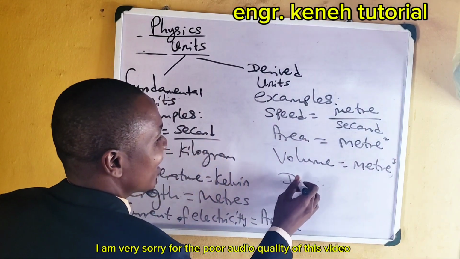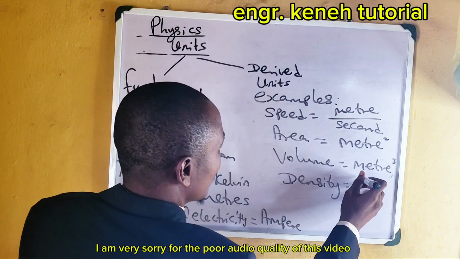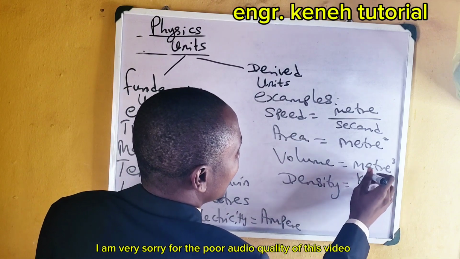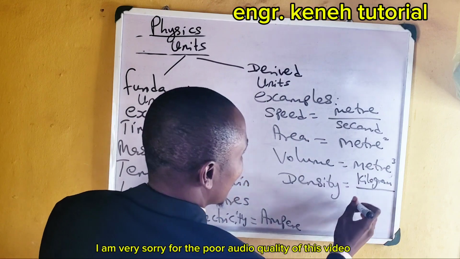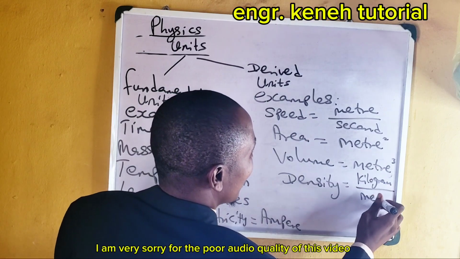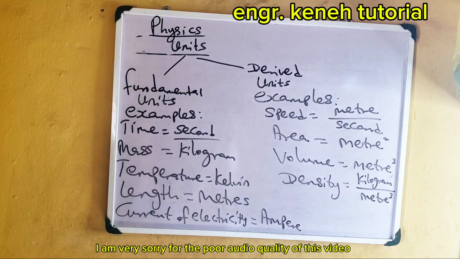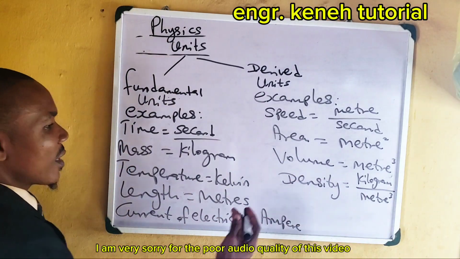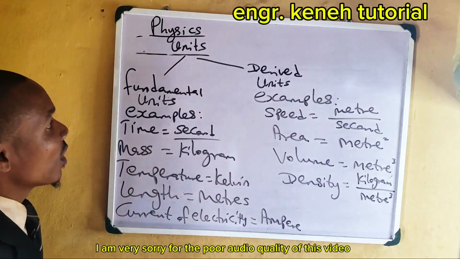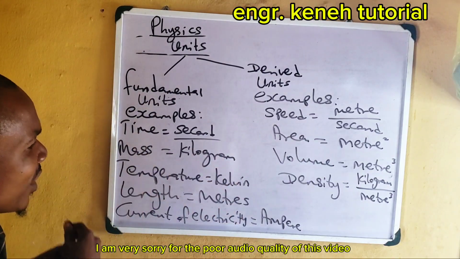We even have density like this. We have density to be kilogram per meter cube. Can you see that? So all these ones, as you can see, are examples of derived units. This one, examples of fundamental units.